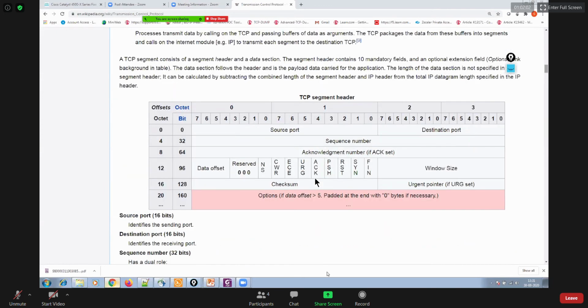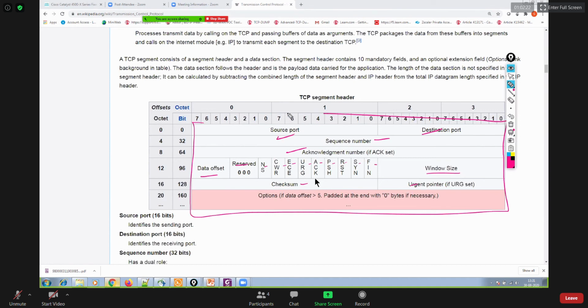You must be aware of everything within the TCP header: source port, destination port, sequence number, acknowledgement number, data offset, reserved, NS, CWR, ECE, urgent, acknowledgement, push, reset, syn, fin, window size, checksum, and then urgent pointer. All these fields are available within the TCP header.